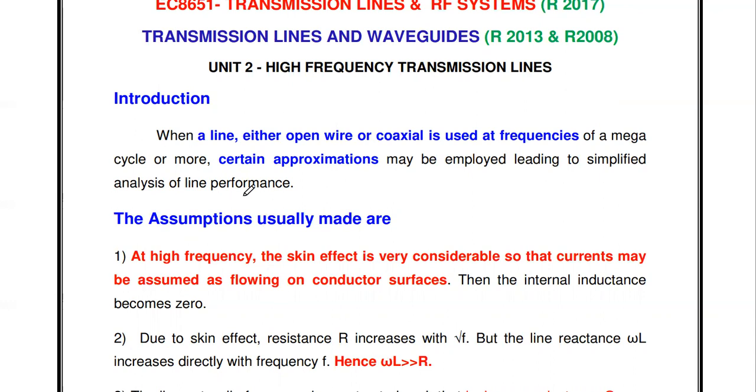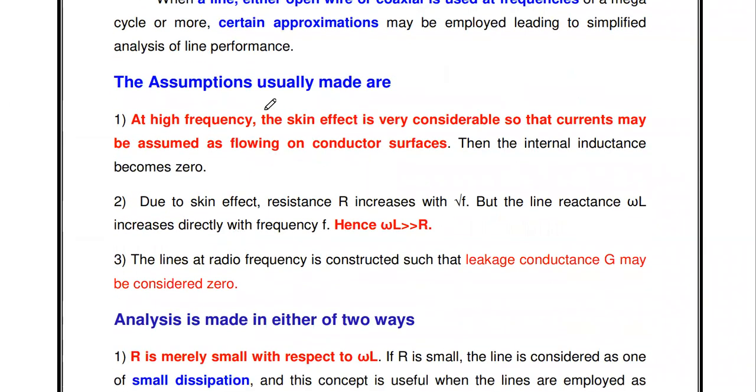Okay, so the assumptions usually made are: first one, at a high frequency, if the high frequency signals are traveling via our transmission line, the skin effect is very considerable, so that the currents may be assumed to be flowing on the conductor surface. So at a high frequency the skin effect is very considerable. That is what a skin effect means.